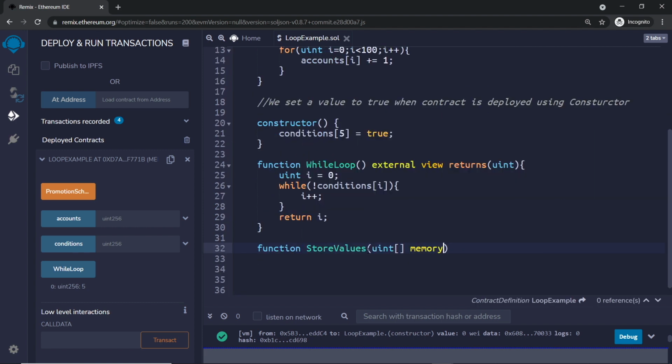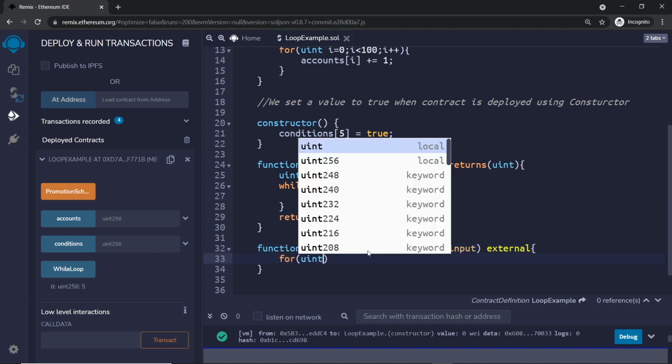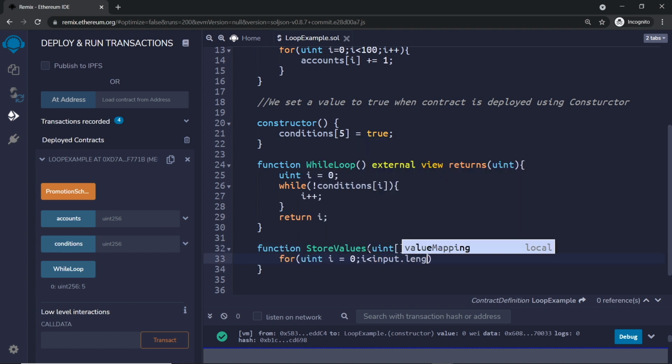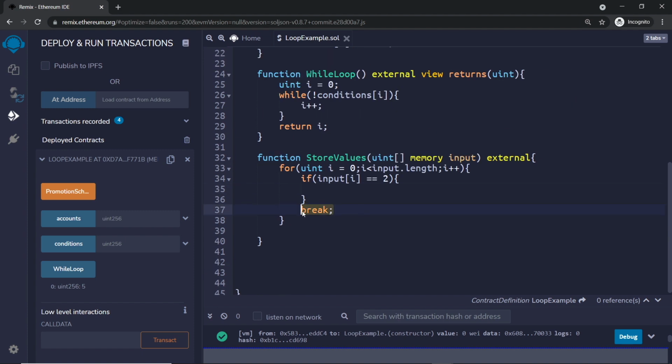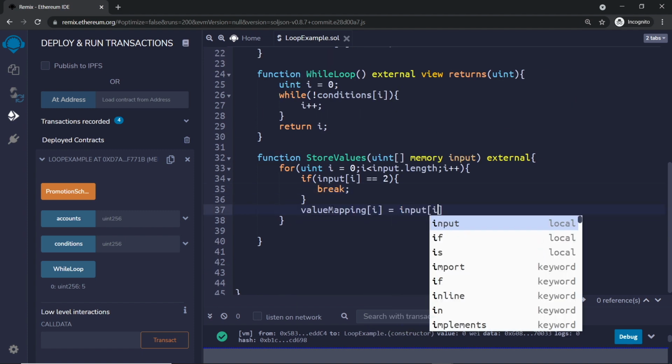Memory keyword defines the storage location for this data. We write a for loop and inside the for loop we put the test condition as the value of our variable should be less than the length of the array. To get the length of the input array, you can do arrayname.length. Next, we have an if condition to check for the value and match it with the required value. If it matches, we break the loop, otherwise it continues.